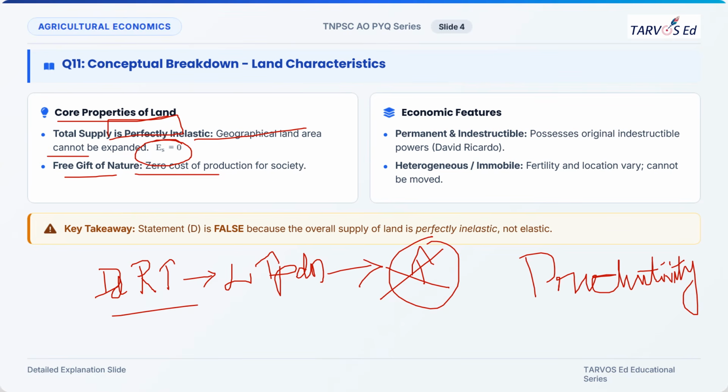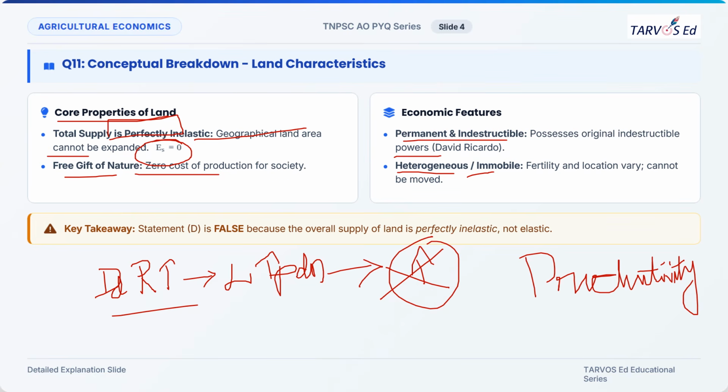Next, if you see the economic features, it is permanent and indestructible. No one can destroy the land. This was given by David Ricardo, who told that the land is permanent and indestructible. That is why we are paying rent for the land. And it is heterogeneous, that is, the characteristics of land vary based on fertility and location, and it is immobile. You cannot move the land from one place to another. These are the characteristics of land.